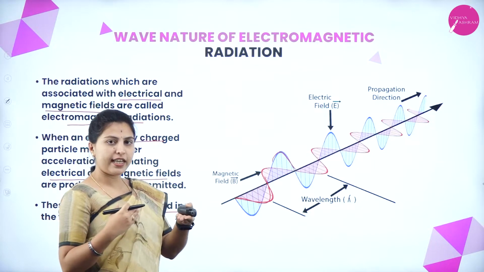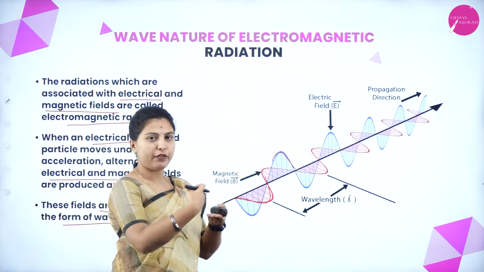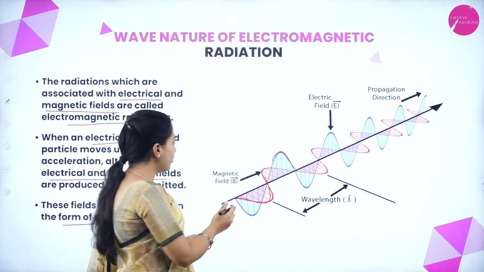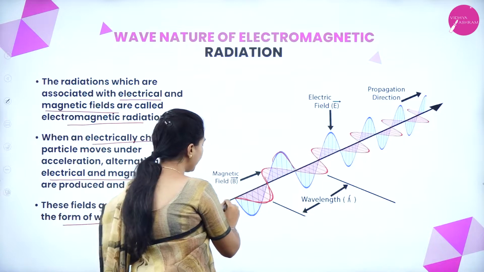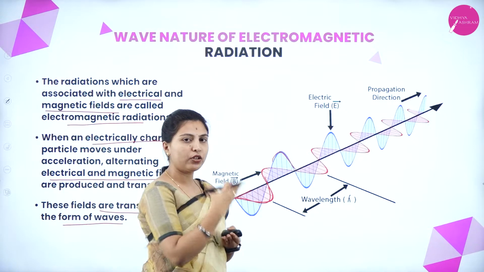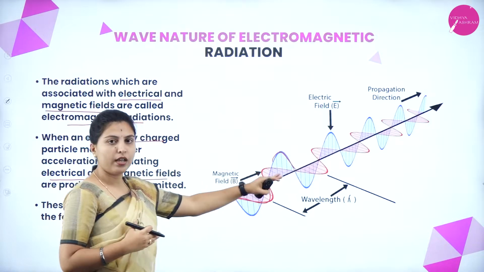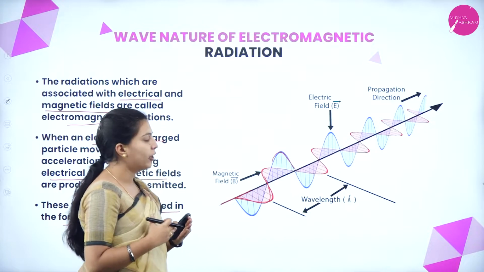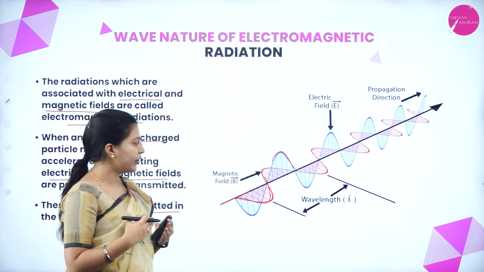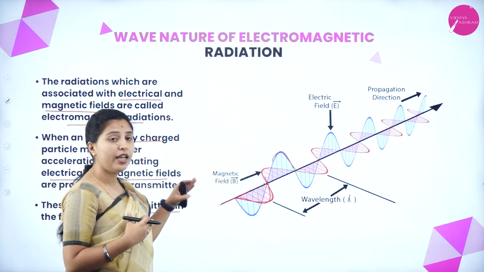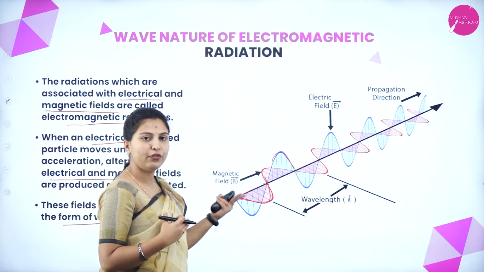If this is the electrical field, this will be the magnetic field. Both fields are perpendicular to one another, and also this is the propagation direction. The direction of propagation is perpendicular to both of the fields.